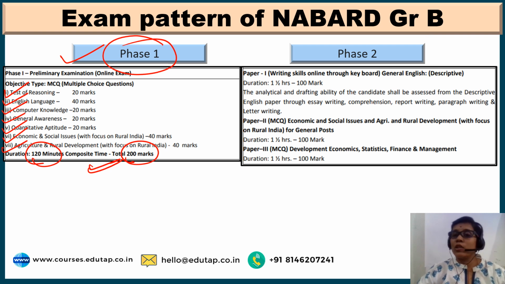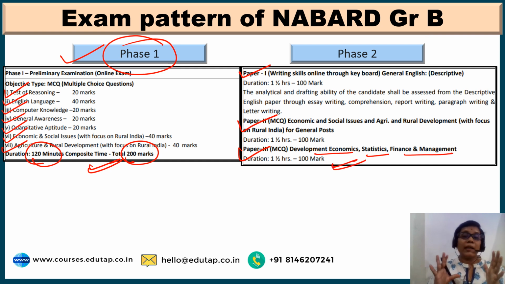Moving on to phase 2 of NABARD grade B. Paper 1 is similar to paper 1 of NABARD grade A. Paper 2 is similar to paper 2 of NABARD grade A, but yes, there is another extra paper, that is paper 3 here, which is on development economics, statistics, finance and management. So this is the extra paper.